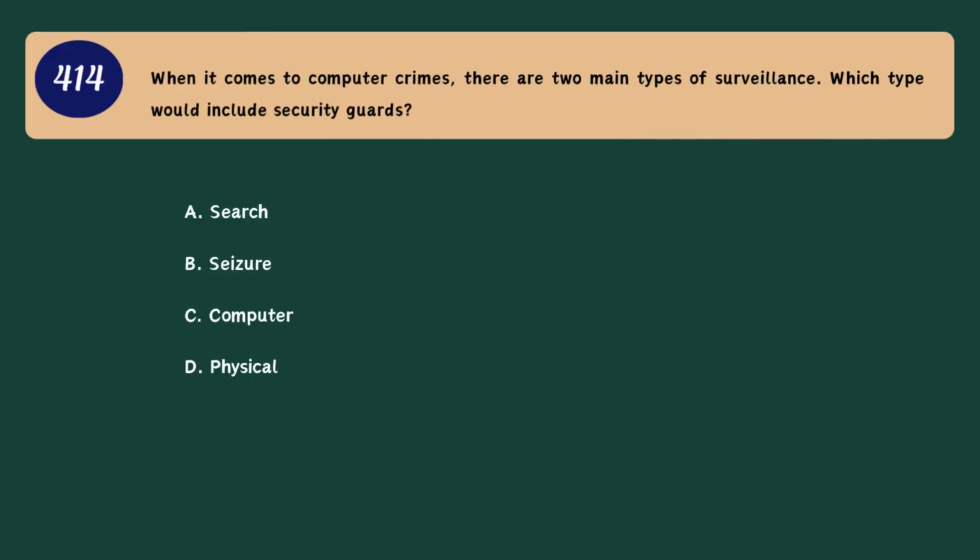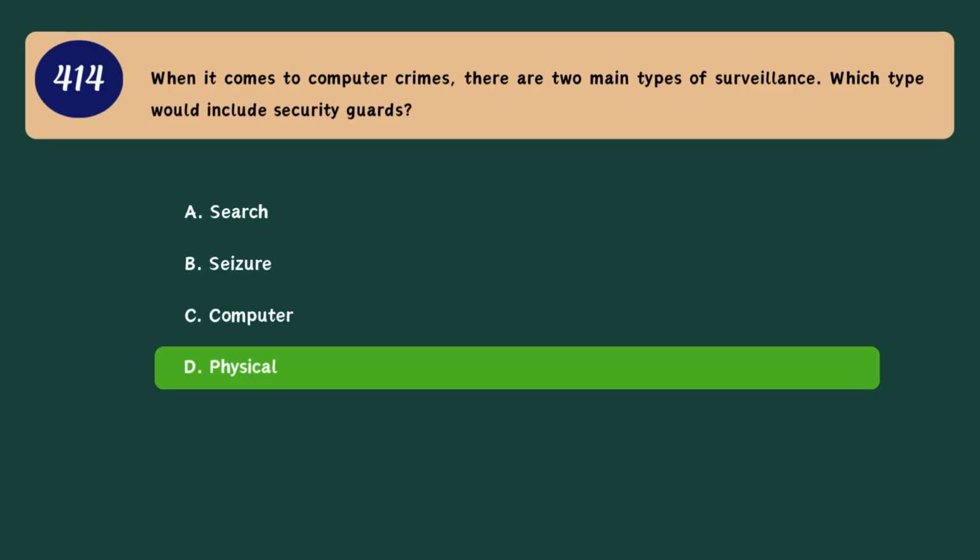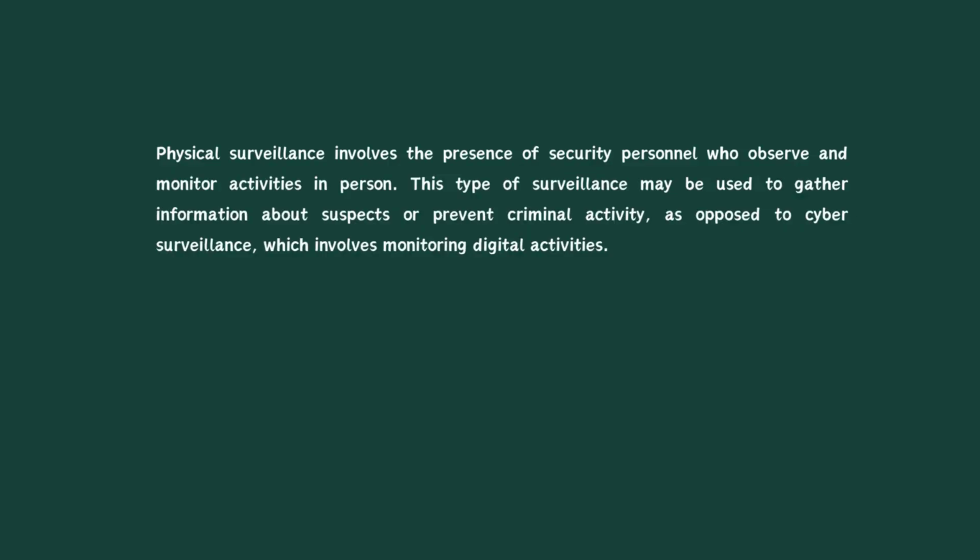Question 414. When it comes to computer crimes, there are two main types of surveillance. Which type would include security guards? A. Search. B. Seizure. C. Computer. D. Physical. Correct answer. D. Physical. Physical surveillance involves the presence of security personnel who observe and monitor activities in person. This type of surveillance may be used to gather information about suspects or prevent criminal activity, as opposed to cyber surveillance, which involves monitoring digital activities.